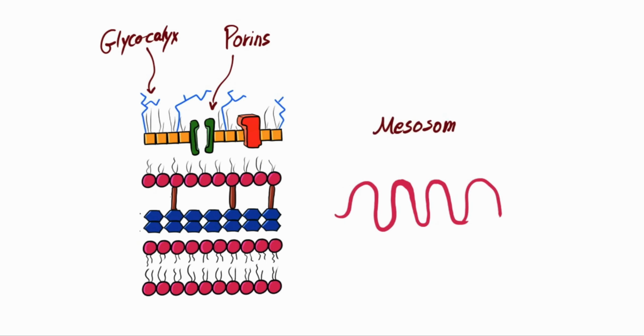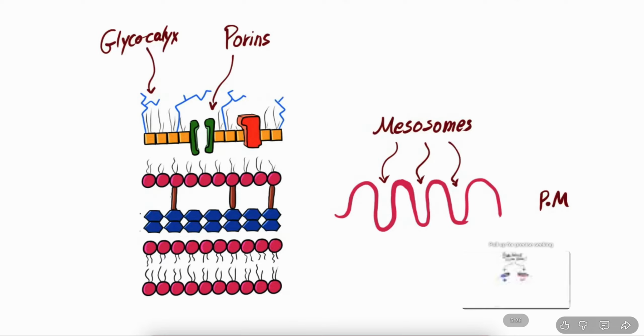They also have mesosomes that are equivalent to mitochondria in eukaryotes. Remember, bacteria doesn't have mitochondria, so they have mesosomes instead. Bacteria depend on these mesosomes for respiration. Mesosomes are formed by the invaginations of the plasma membrane into the cytosol. Generally speaking, this is how a bacterium looks like. However, each bacterium has its special characteristics that distinguish it from the rest.